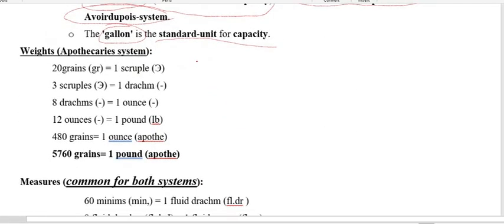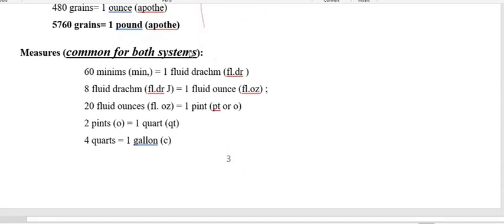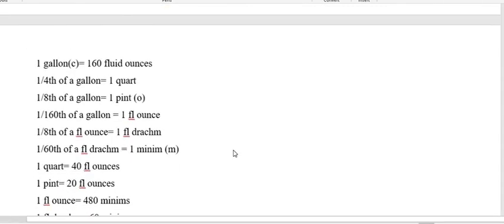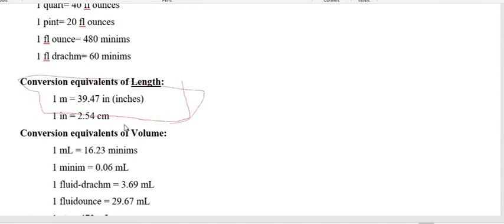Now these are the conversions for weight in the apothecary system. These are the conversions for both the apothecaries as well as the Avoirdupois system. So you have to read this out, and this is very, very important. You usually have to go through it while calculating length.